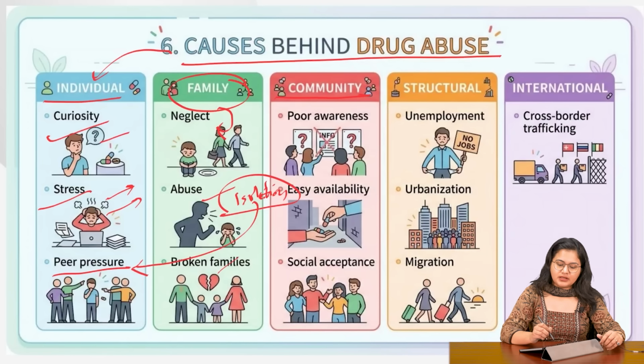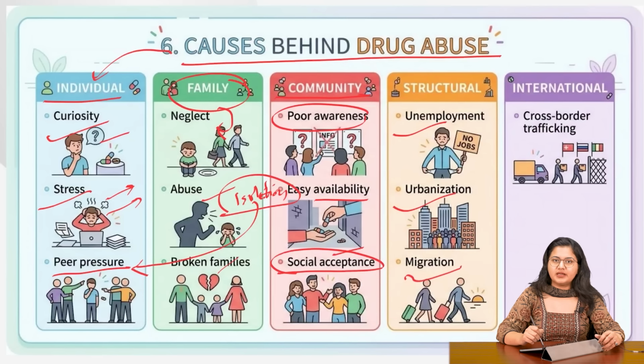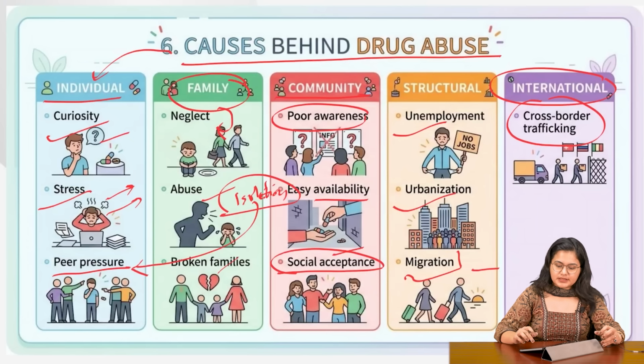Coming to the community level, earlier there was a kind of taboo related to this. Now, because of the wide availability, the social acceptance has also increased. There is no awareness regarding the harmful impacts that any such abuse can have on the person. Then there are structural reasons like unemployment, urbanization, migration, leading to a cutoff from the roots, the social ties that the person had, ultimately leading to him falling into peer pressure. Then the international issue, wherein cross-border trafficking is widely present. We will be discussing that.